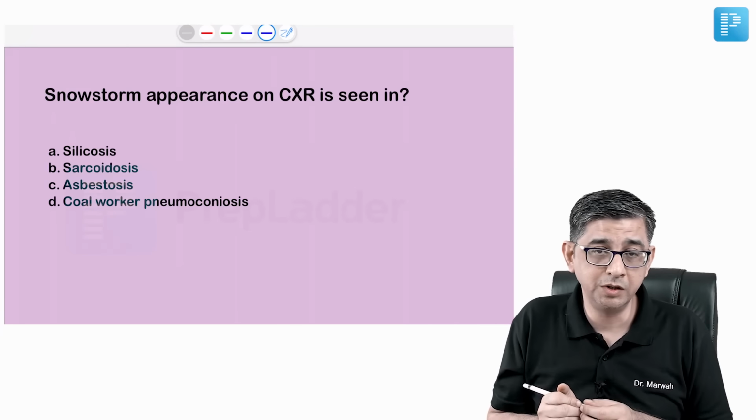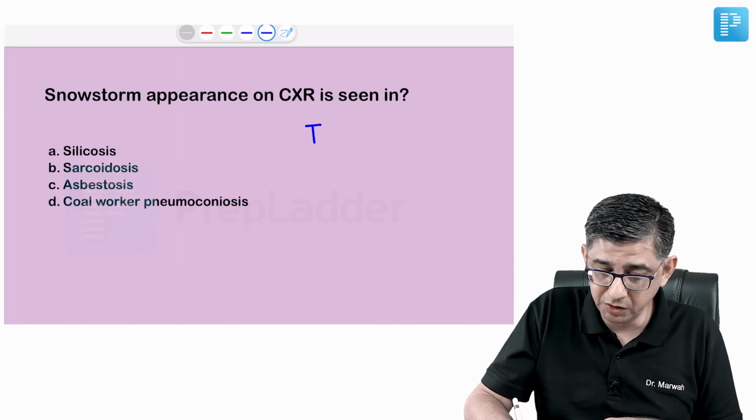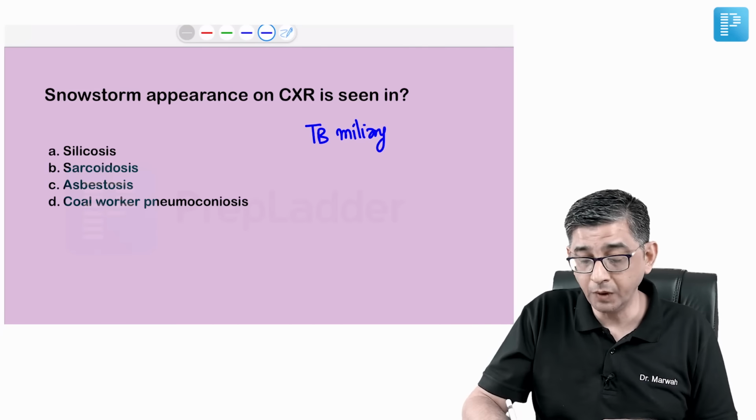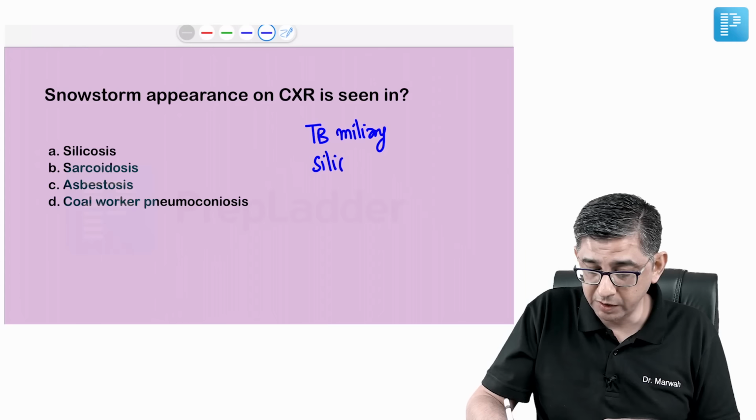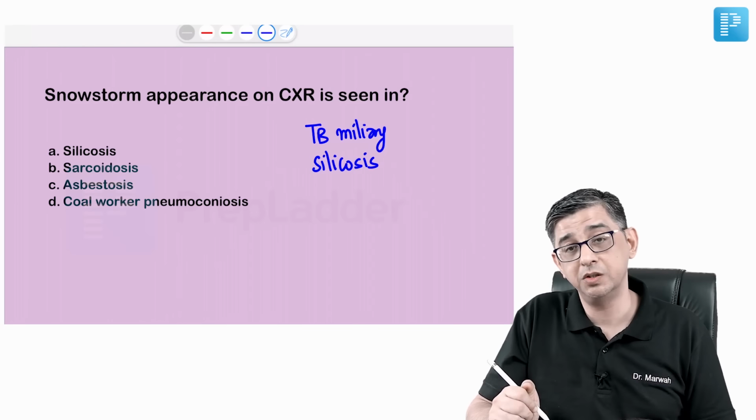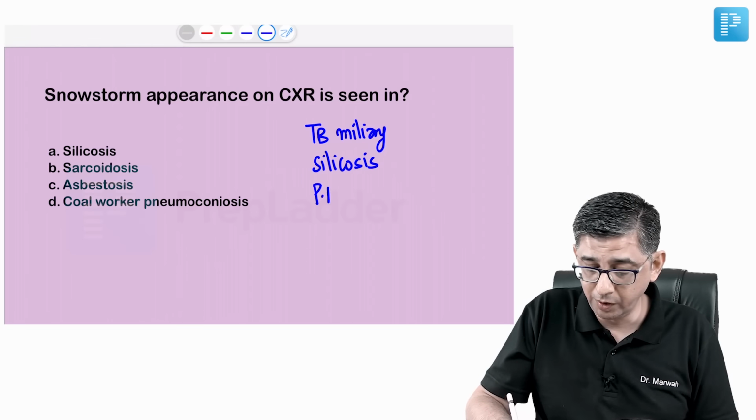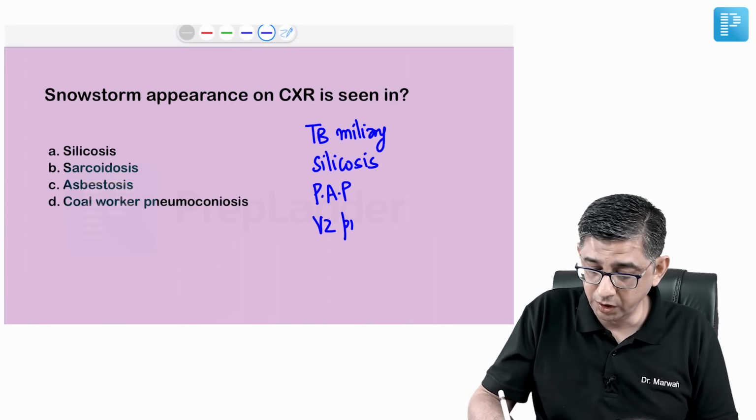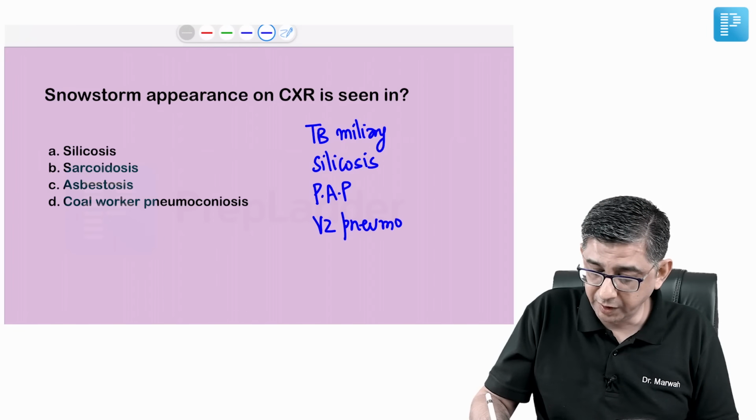The next question talks about snowstorm appearance. Snowstorm appearance is seen with miliary tuberculosis. We all know about it. But after it, whenever I have described snowstorm appearance, I've always talked about silicosis. Then they love to ask about pulmonary alveolar proteinosis, chickenpox pneumonia, I mean, forget about this exam.